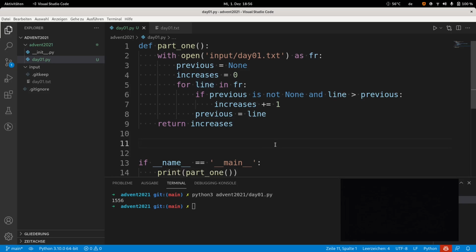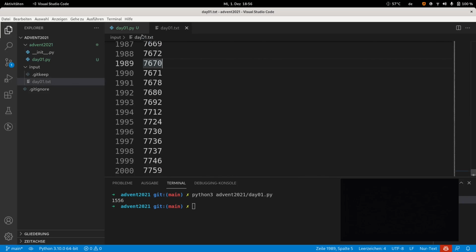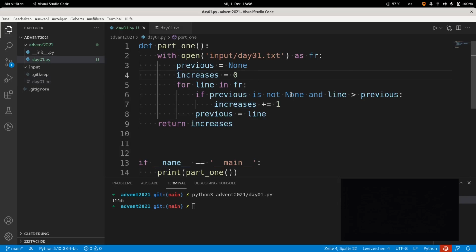There is still another problem, which is a bit subtle in this case because the program is actually working, but the result is probably wrong. I'm not sure, but could be wrong. Why? The problem is that we are doing a comparison between numbers. We know that every line we read from this file is a number, but nothing in here tells Python that this value that is being read from the file is actually a number. Python is reading a string.